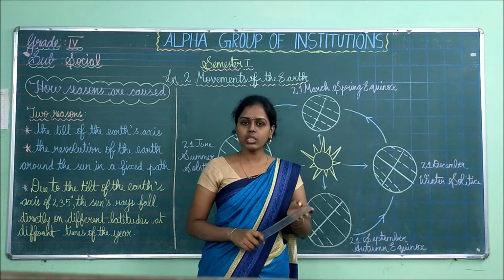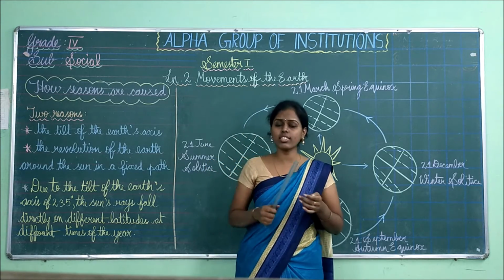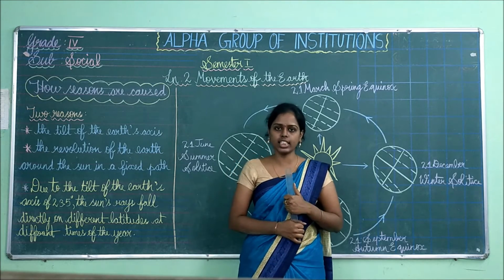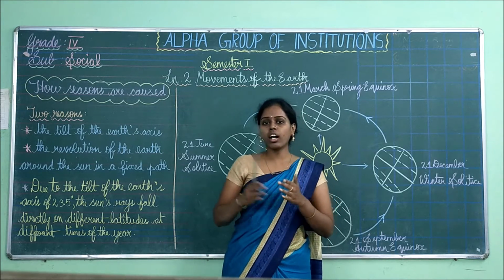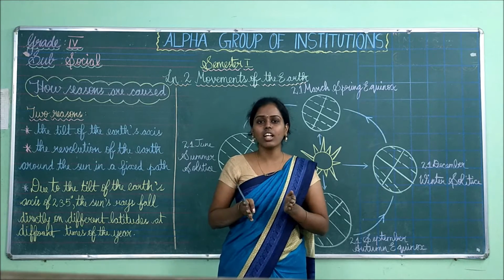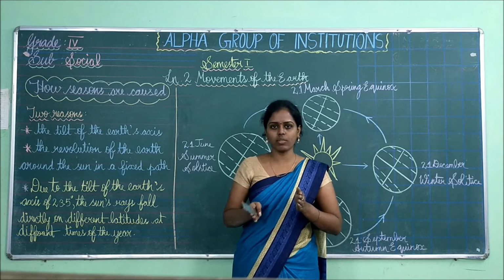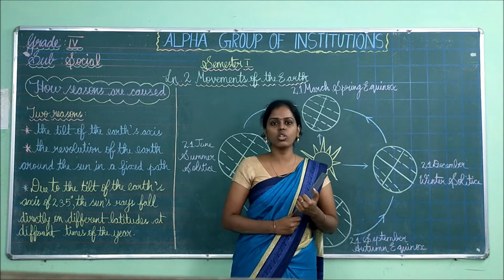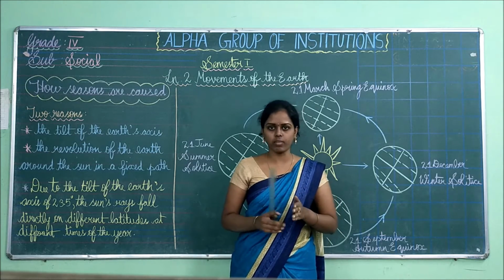The last one is winter season. Winter is one of the coldest seasons in a year. The monsoon season is called mild winter, because in the rainy season we get cold. So this is known as the mild winter.